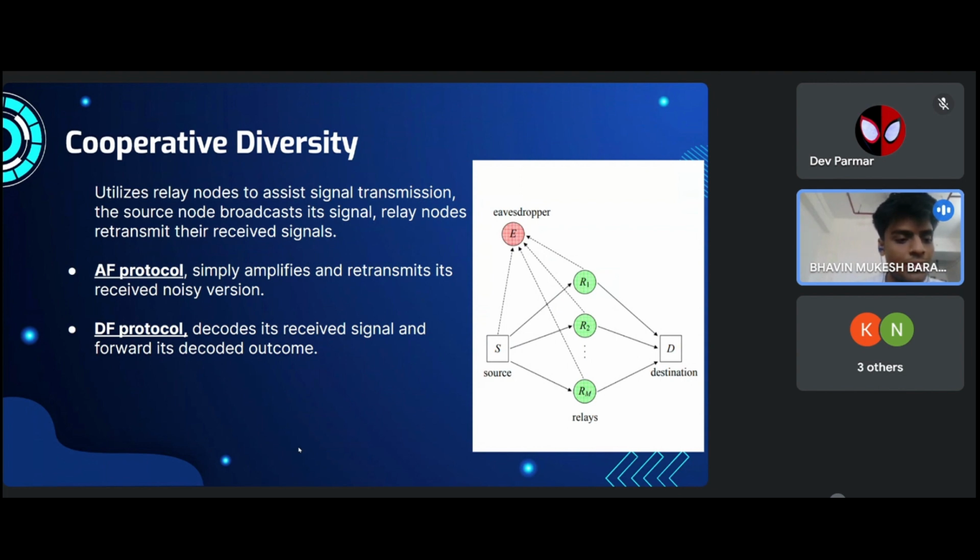So, first is amplify and forward. In this protocol, relay simply amplifies the signal and retransmits it from source to destination. Here, nodes do not decode the signal, therefore, it is less complex. So, second is decode and forward protocol. A relay first decodes the signal and forwards it to the destination. This process introduces more complexity but gives better performance.